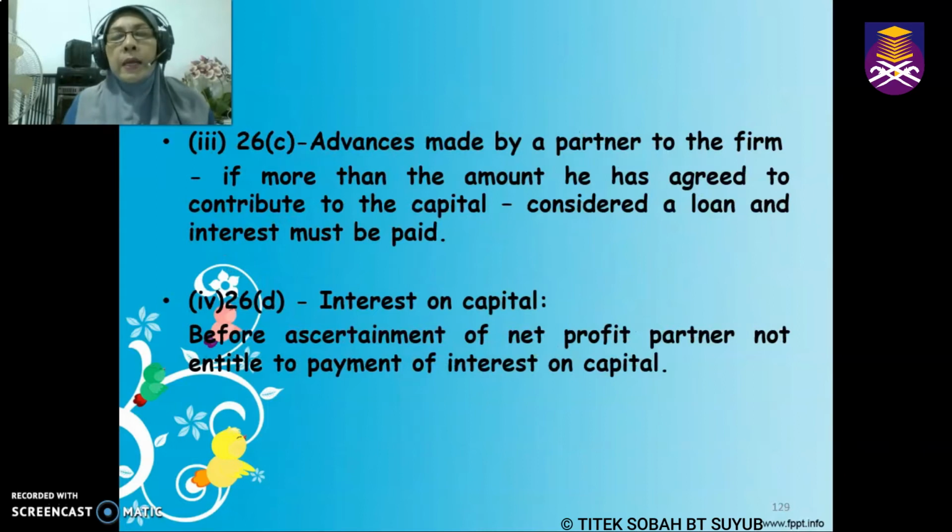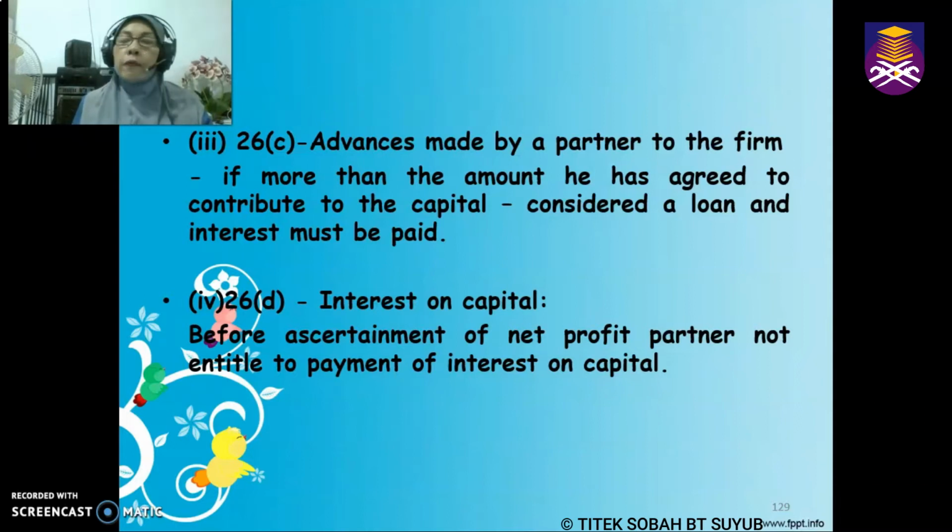Okay, what about advances made by a partner to the firm? Advances means some sort of loan given by the partner, which means he gave more than the agreed contribution, more than the agreed capital that he is supposed to contribute. Then under that situation, this advancement, which is more than the capital he is supposed to contribute, will be considered as a loan.